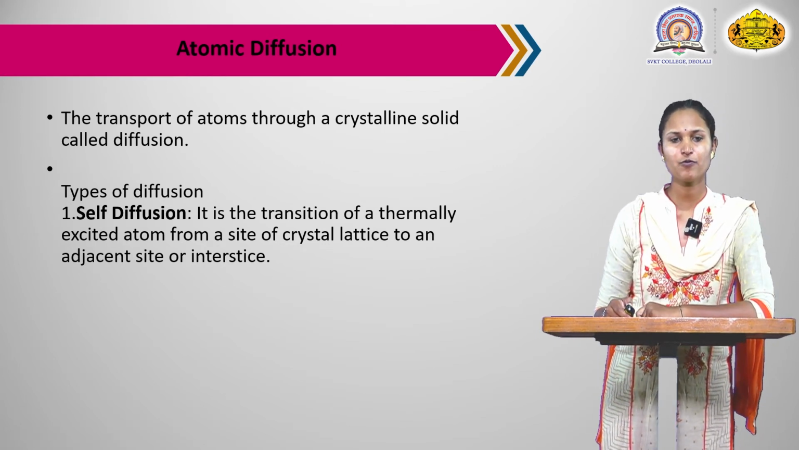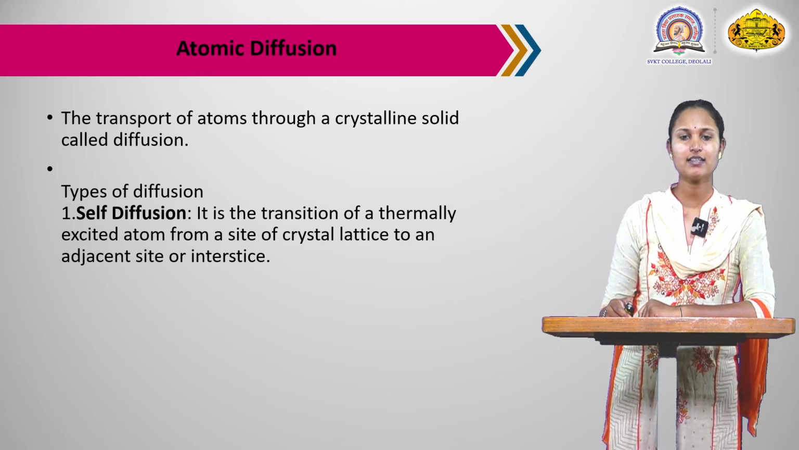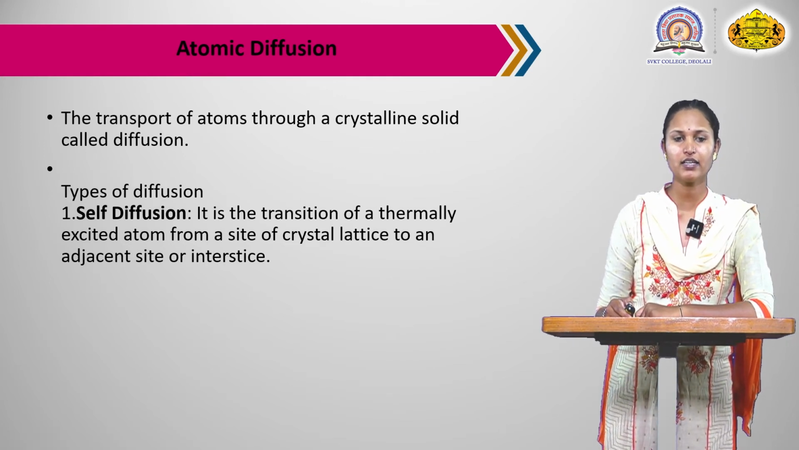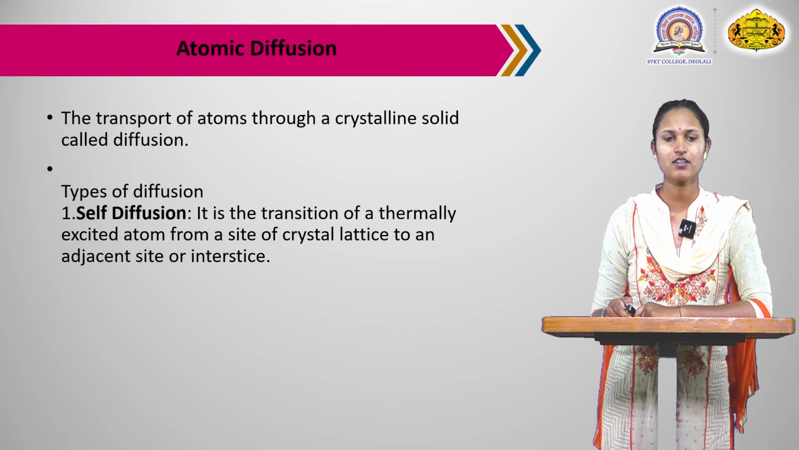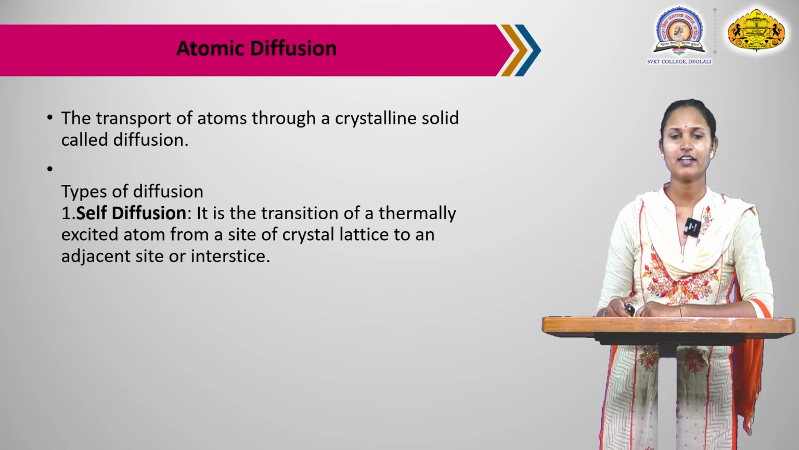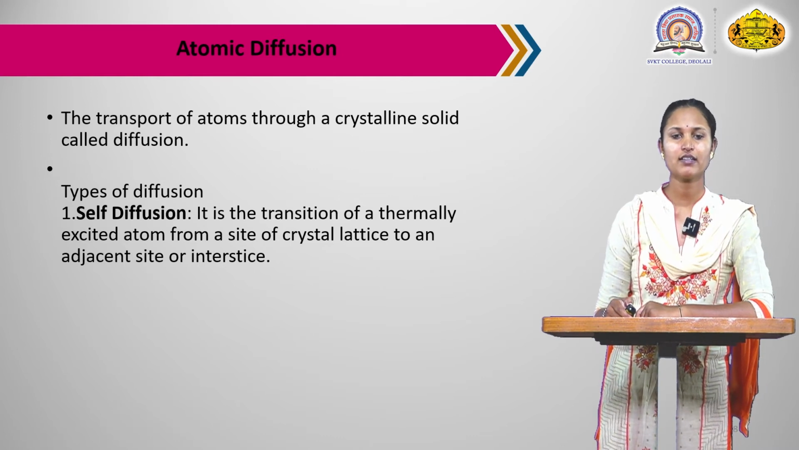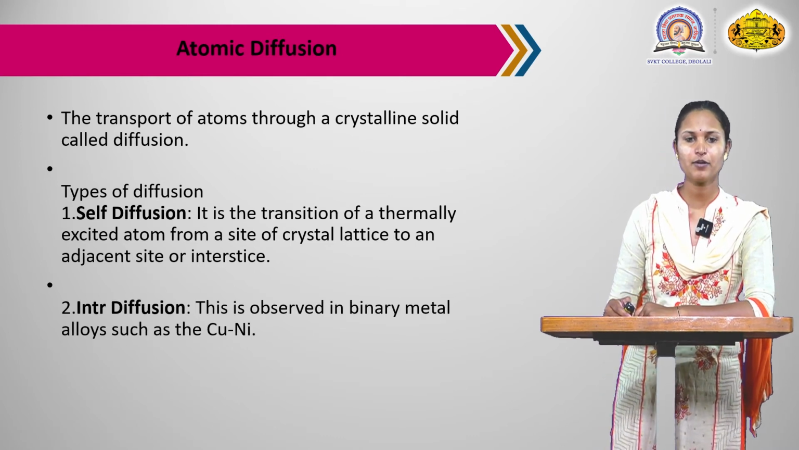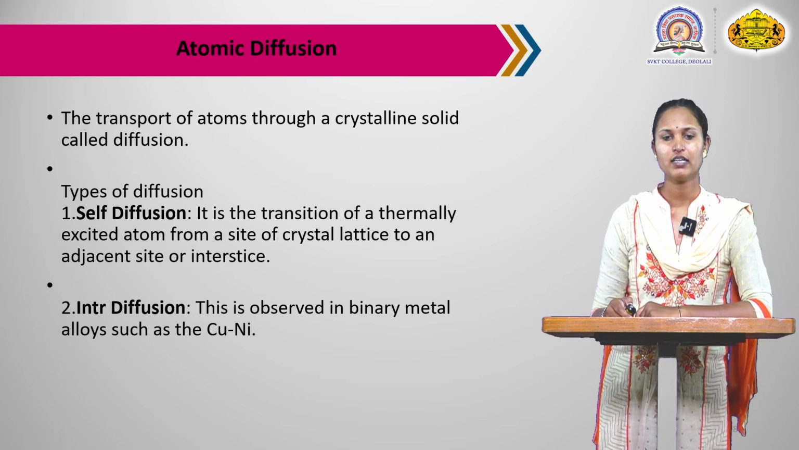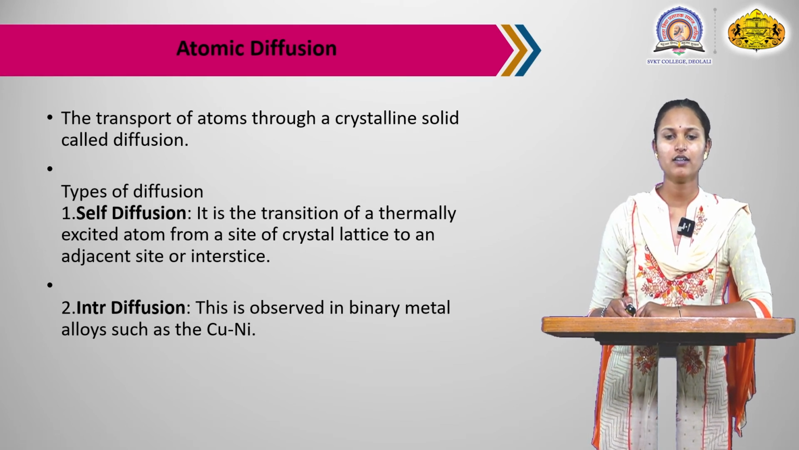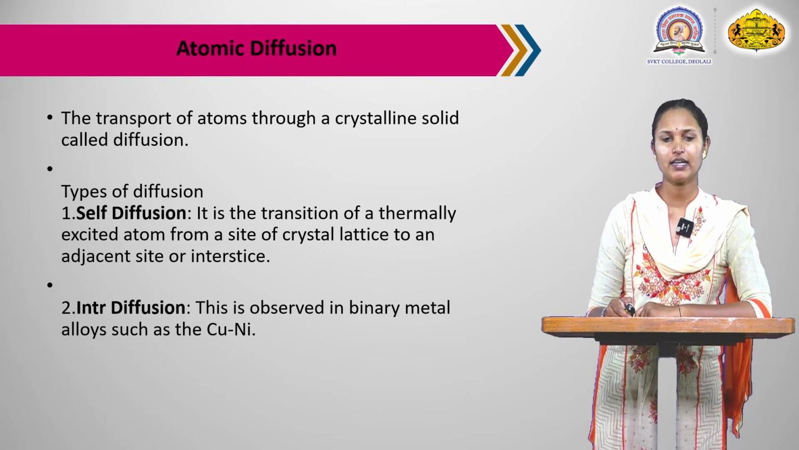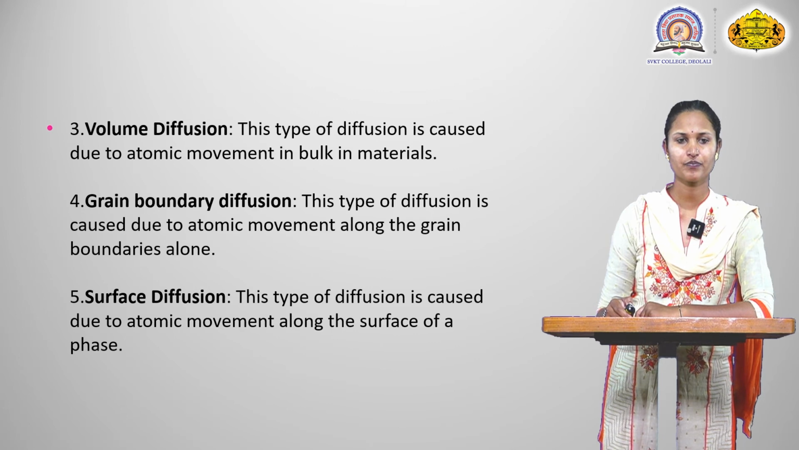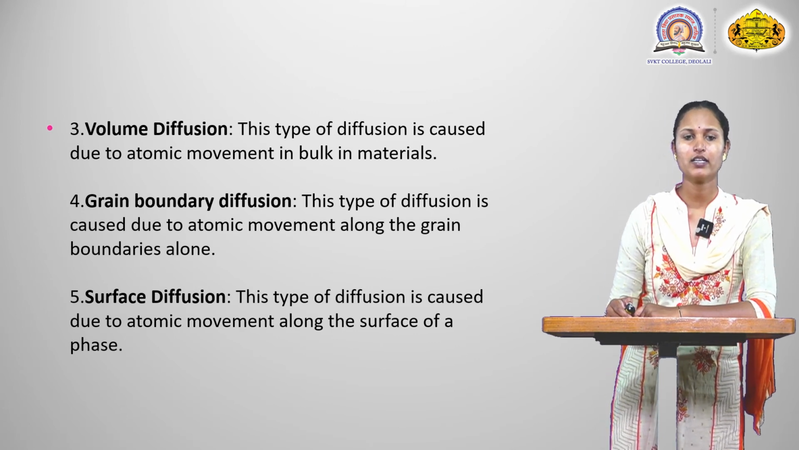The types of diffusion: the first is self diffusion. It is the transition of a thermally excited atom from a site of the crystal lattice to an adjacent site or interstice. Second is interdiffusion. This is observed in binary metal alloys such as copper-nickel, meaning the mixing of the atoms of two alloys.